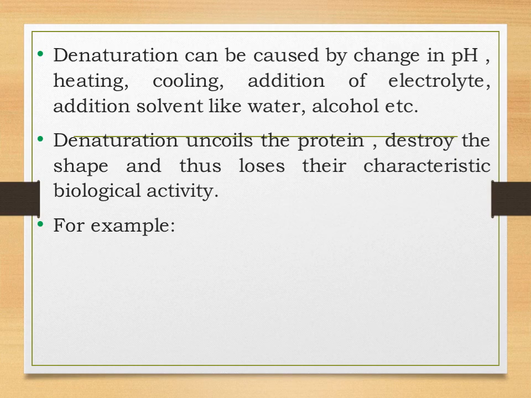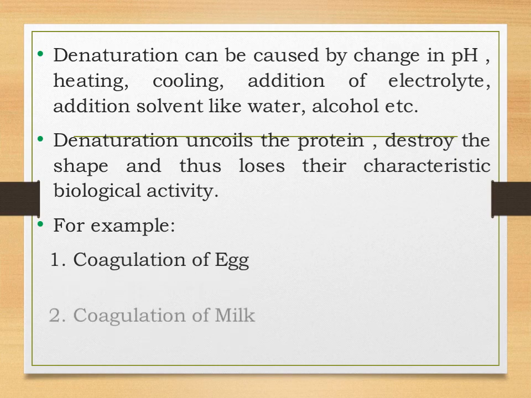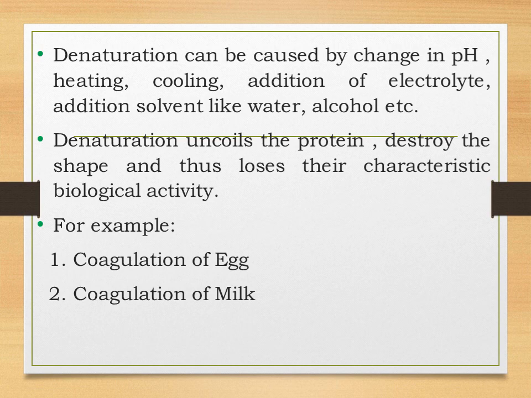Now students, let us see how denaturation of protein happens. When a native form of protein, native meaning proteins in their folded or assembled form, is subjected to certain physical changes like temperature or chemical changes like pH, the hydrogen bonds are disturbed, and due to this the alpha helix gets uncoiled and the protein loses its biological activity. This process is called denaturation of protein. During denaturation the secondary and tertiary structures of proteins are destroyed, whereas the primary structure of protein remains intact.